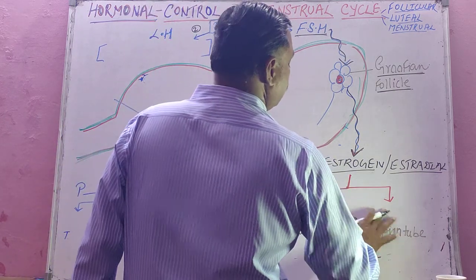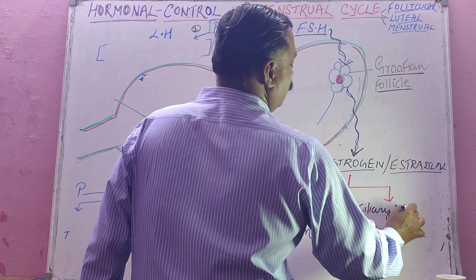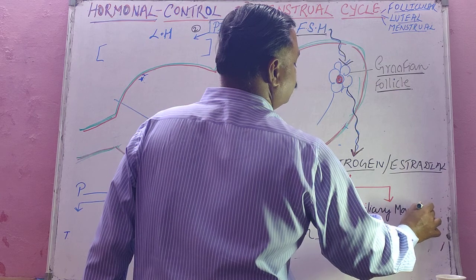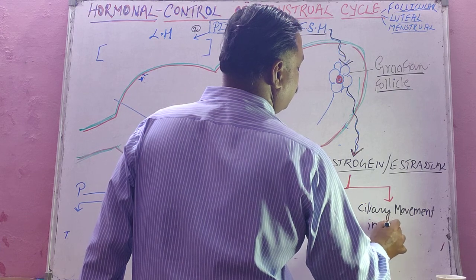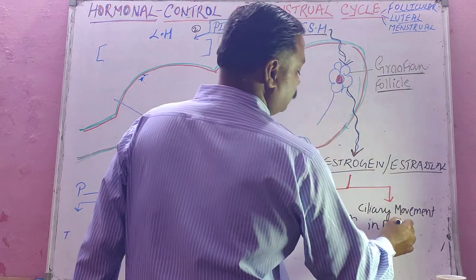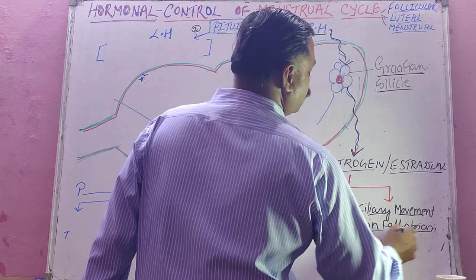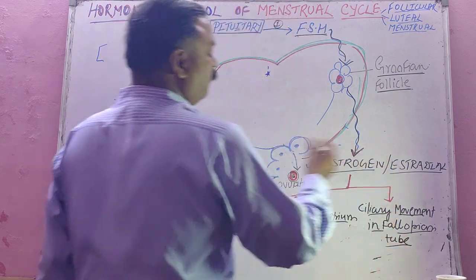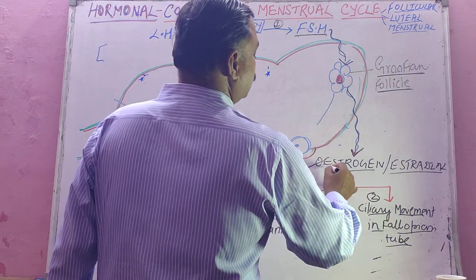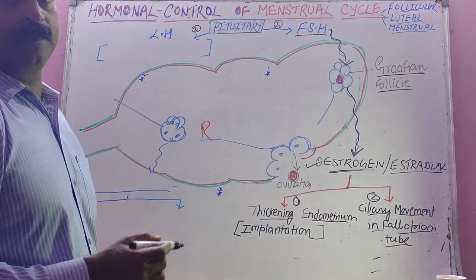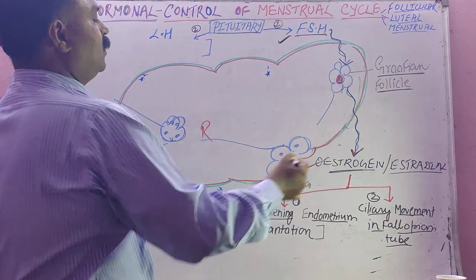And the second function, student, it stimulates the ciliary movement of the epithelial tissue in the fallopian tube. You know, student, the fallopian tube is lined with ciliated epithelium. So when ciliary movement in the fallopian tube is stimulated, it conveys the ovum, the fertilized ovum, toward the uterus. So these are the 2 functions of estrogen, isn't it? Ultimately, follicle stimulating hormone does all these things.